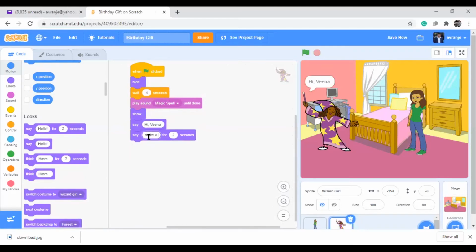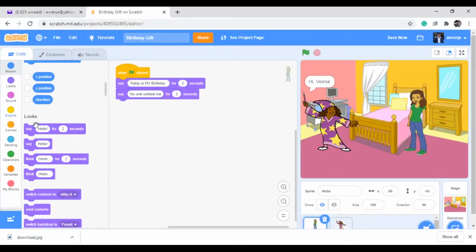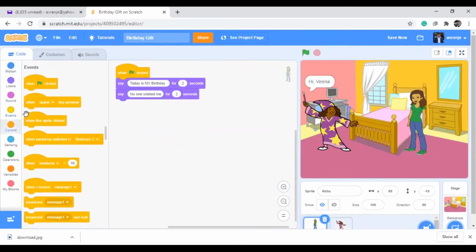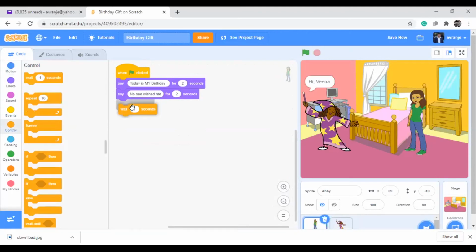I don't want to make a big program, it is just a sample program, so I'm concluding till here, make a wish. So until she says these topics, she should wait more. So I'm clicking on the Veena sprite here, I'm putting here wait more. Because I want to show you some other advanced things also, so that's why I'm giving this.